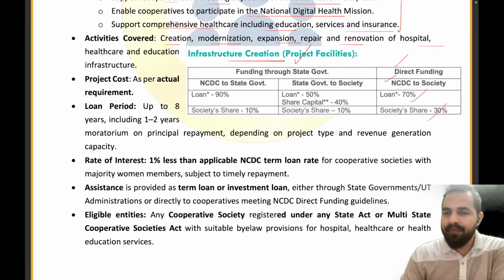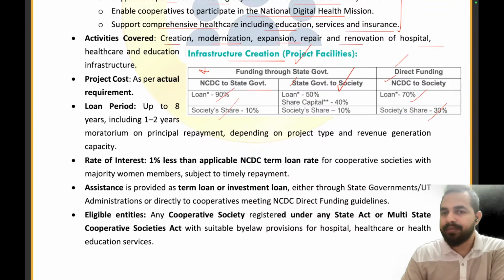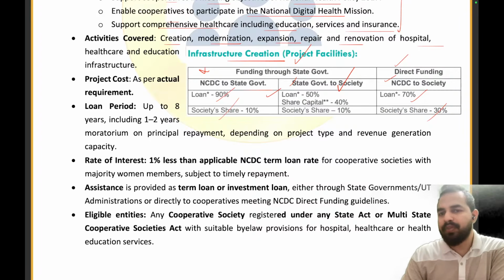Now there is one way in which NCDC is giving money to state government, right? And there the loan can be of 90%, society share up to 10%. Now there is another scenario where state government will be giving the money to the society, right? So loan can be taken up to 50%, share capital will be 40%, and society share will be of 10%. Clear everyone?